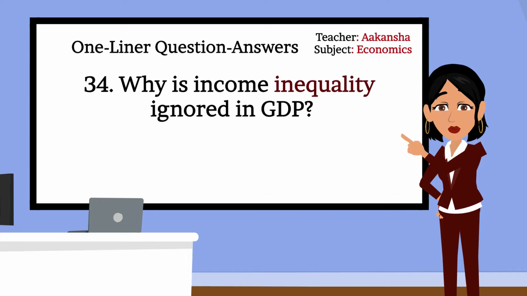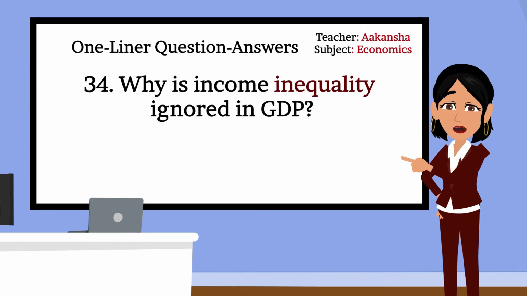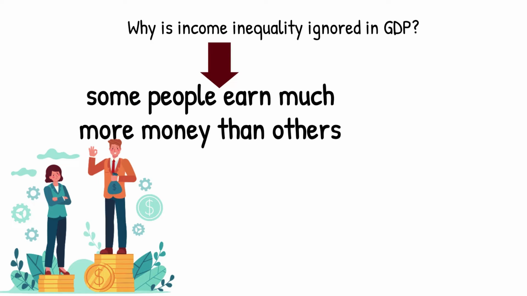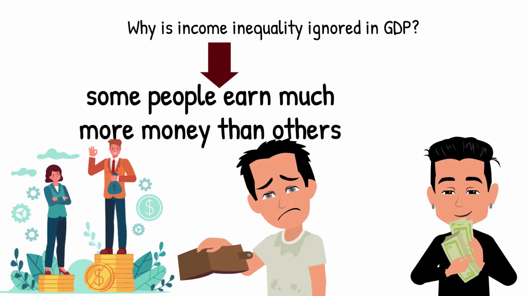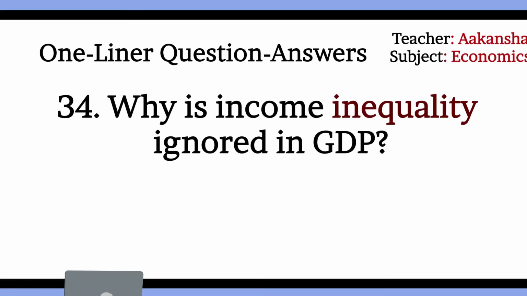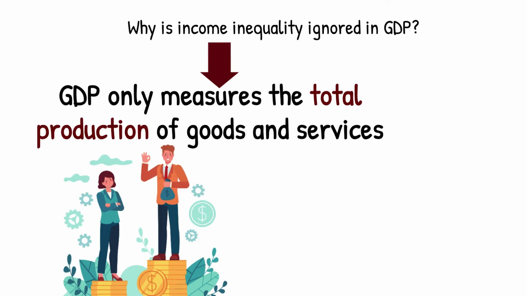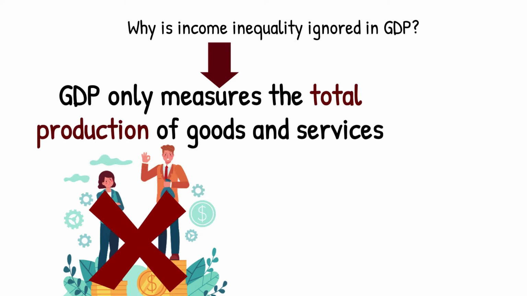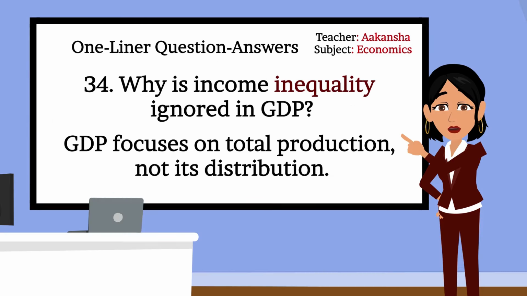34. Why is income inequality ignored in GDP? Income inequality means some people earn much more money than others, creating a gap between the rich and the poor. Now, as far as our question is concerned, GDP only measures the total production of goods and services, not how money is shared among people. That's correct. GDP focuses on total production, not its distribution.